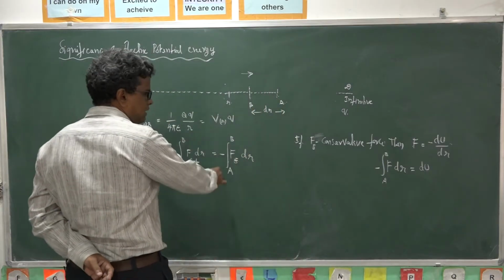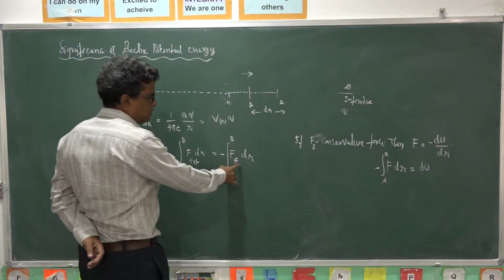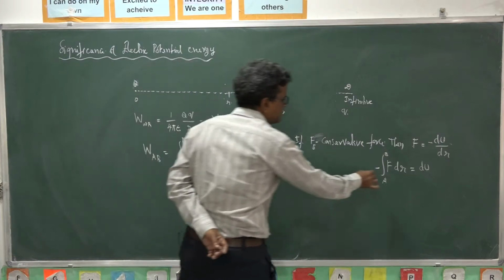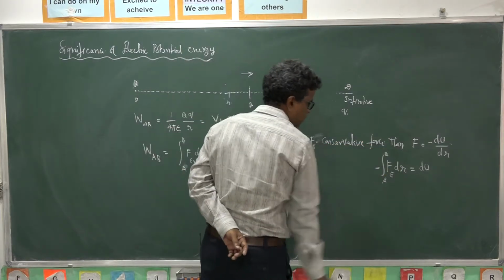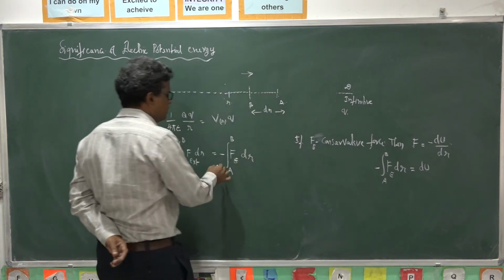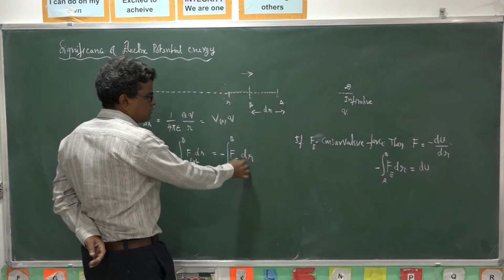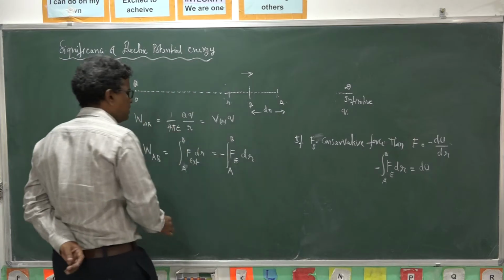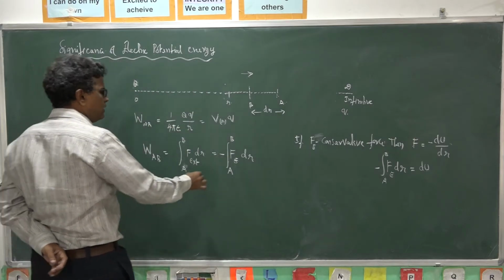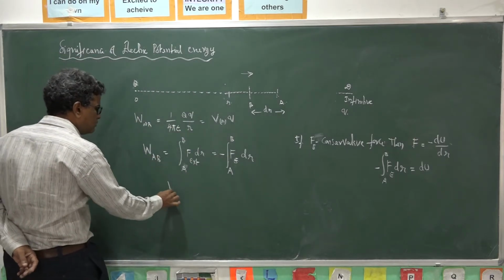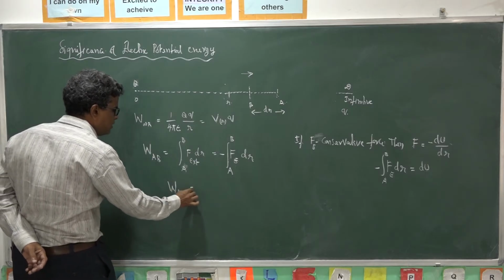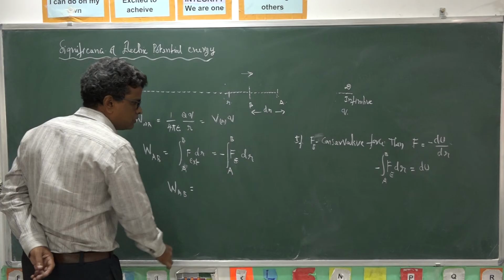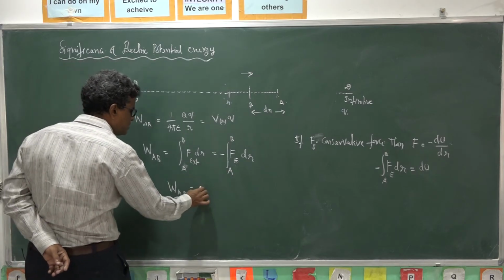Since the electric field is a conservative field, instead of this expression we write the change in potential energy. So the work done to bring the charge from A to B is equal to the change in potential energy, that is du.